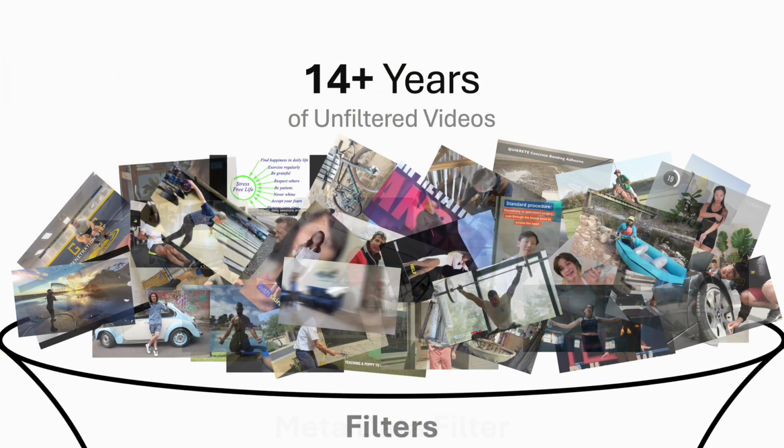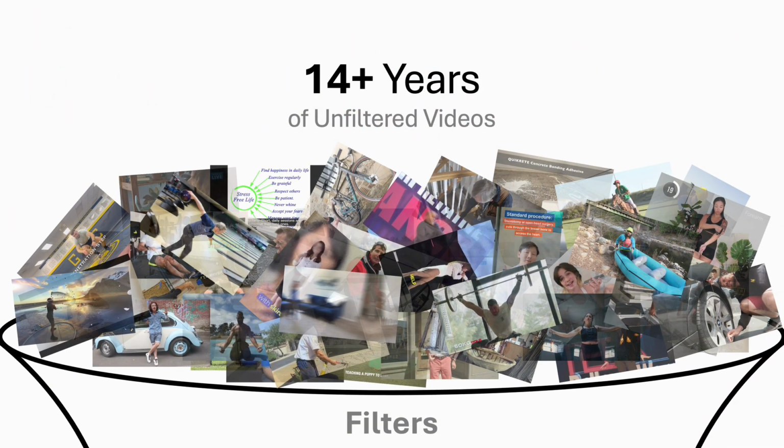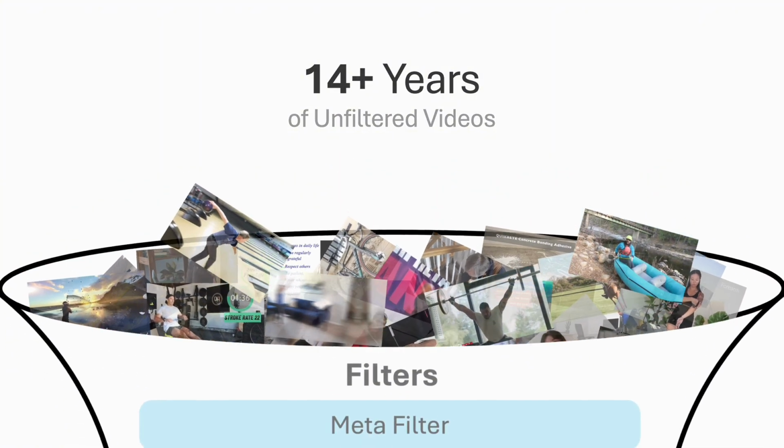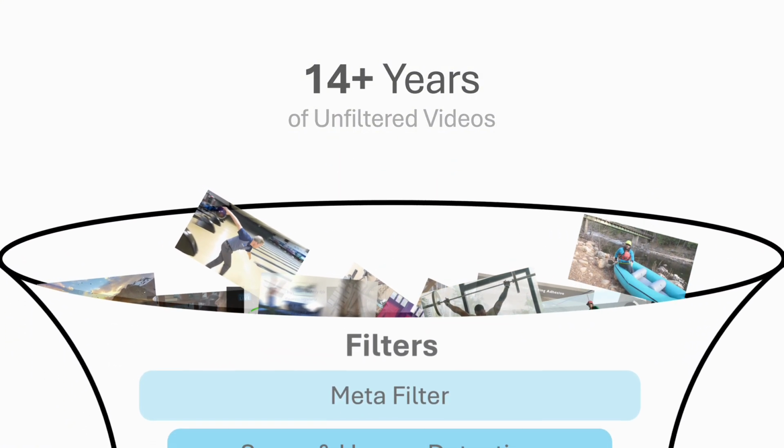At this point, RoMo starts from more than 14 years of unfiltered video. Importantly, we do not simply scrape the web and release everything. The data must pass a strict taxonomy-aware filtering pipeline. There are three filters.